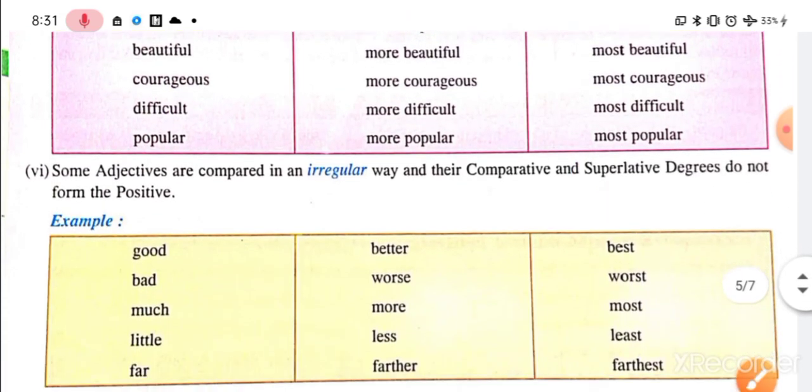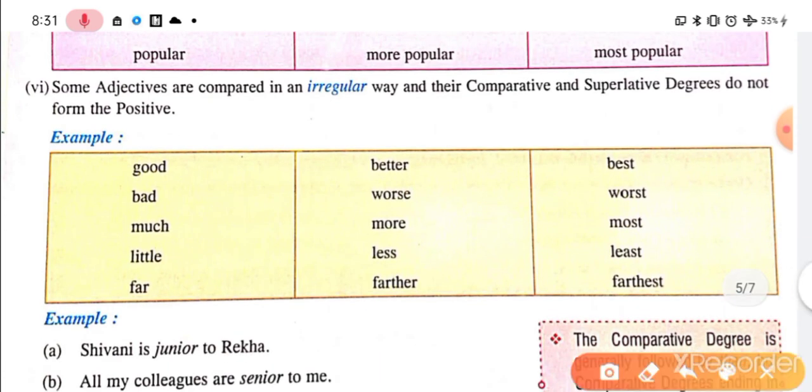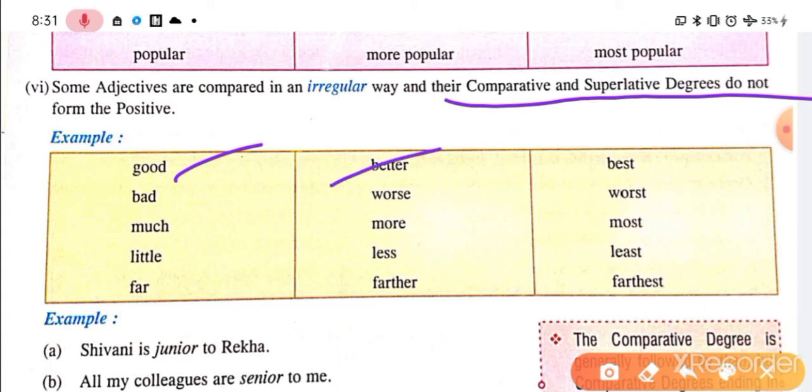Okay. Now the irregular ways of forming comparative and superlative degrees. See, good, better and best.